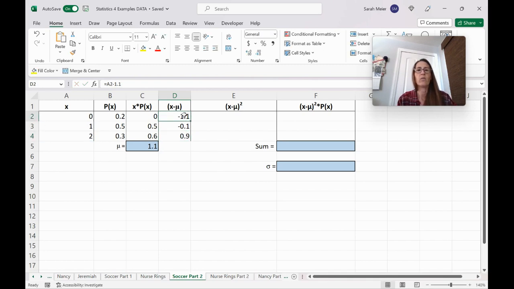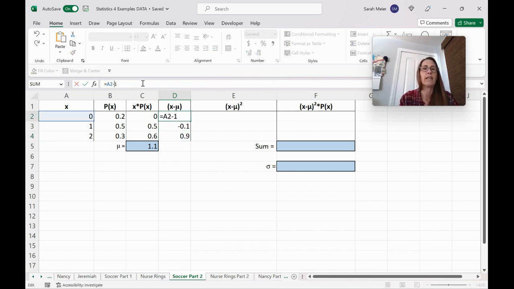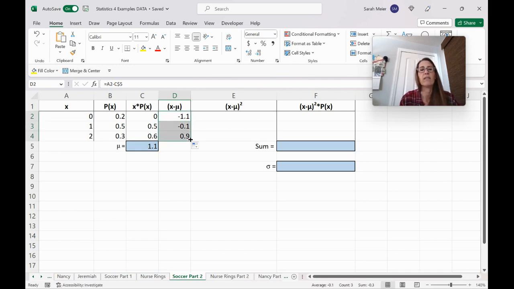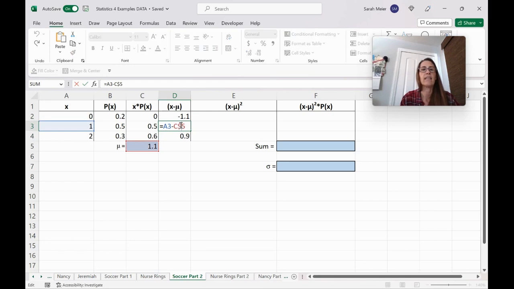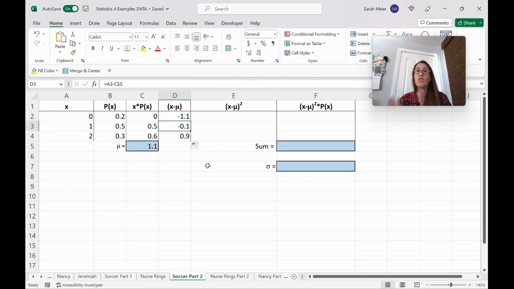The other way we can do this is instead of typing that number in, if I want to click on the cell but then not have that cell change when I drag it down, I'm going to go in here and I'm going to add those dollar signs. I'm going to say, don't change my row number here. Make this always stay C5. So now when I drag it down, you'll notice the numbers aren't going to change. They shouldn't. But if I click in here now, I'll see it's 1 minus 1.1, but it's referencing the cell instead of just typing in the number. Two different ways you can do it, whatever you prefer. You just want to make sure you always subtract that expected value from the value that your x takes on.